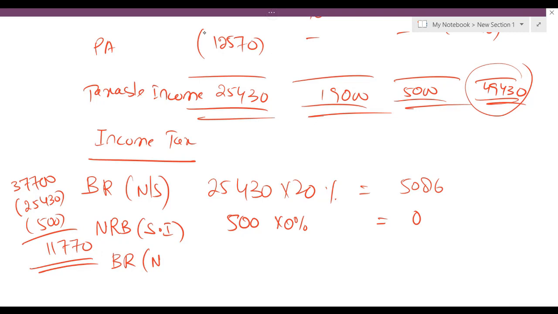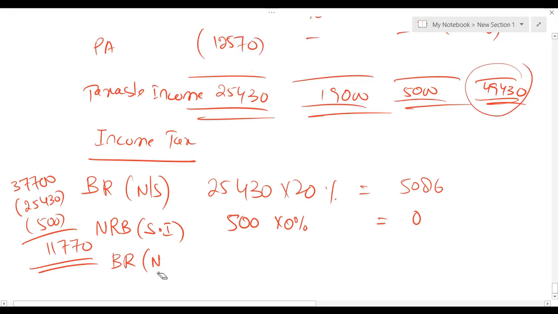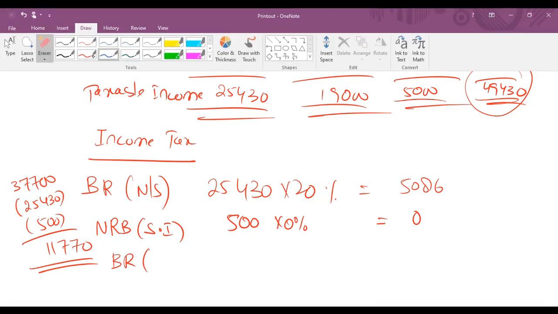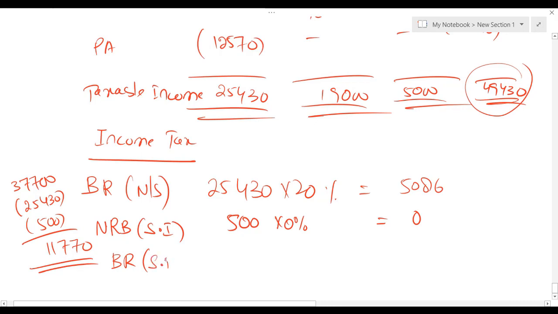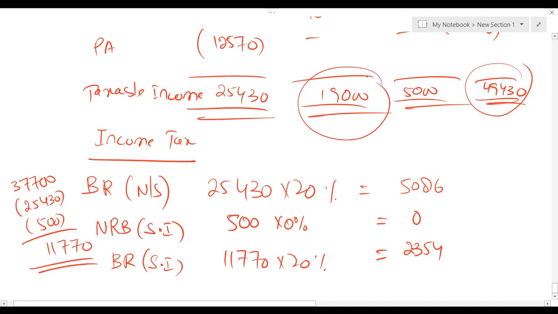Now we have saving income. Interest income amount is 19,000. From this 19,000, we have tax at 0% on 500, and 11,770 in the basic rate band. From 19,000, we need to deduct 500, then 11,770.